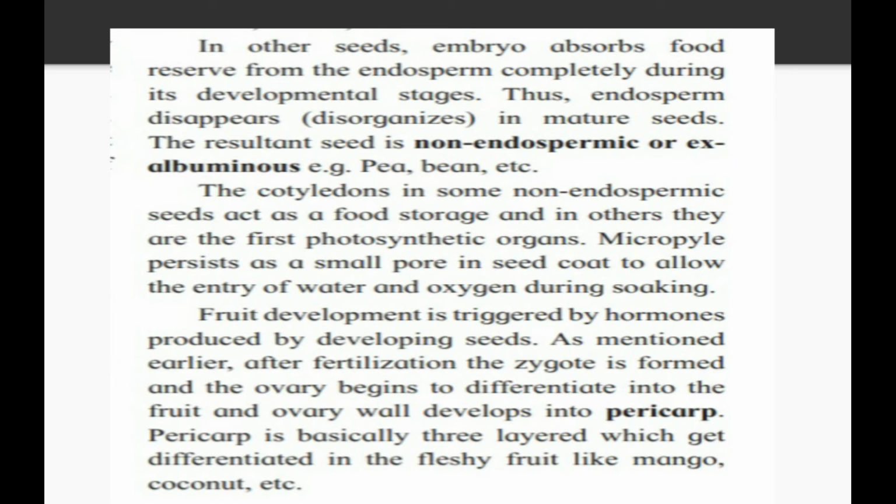Now, there are some seeds in which the endosperm is totally absent, because whenever the embryo forms, the nutrients get totally absorbed by our embryo. So there is no endosperm present in our seed, and then we call that seed a non-endospermic seed or ex-albuminous seed. Here they give the example of pea, bean, etc. So till now we studied the two types of seeds, albuminous seed and ex-albuminous seed.